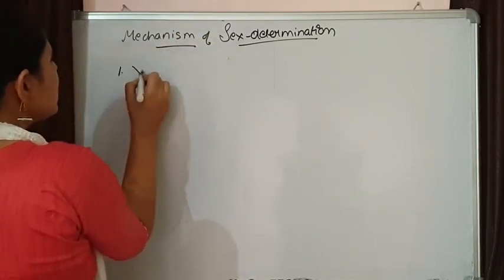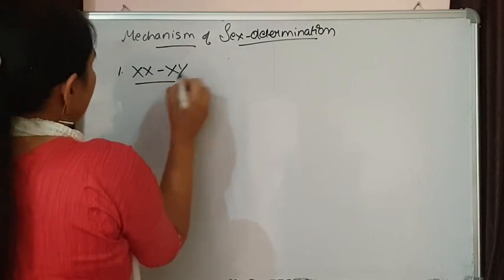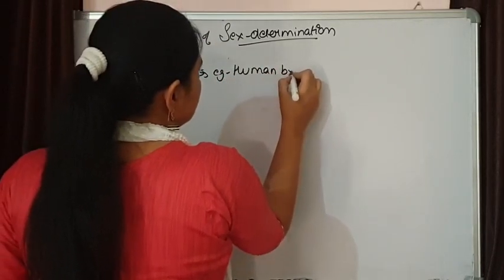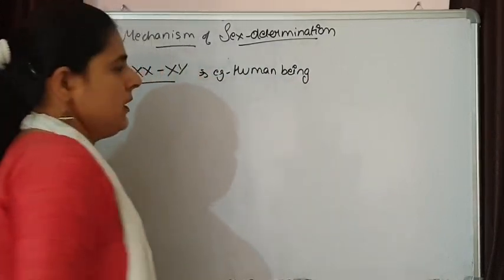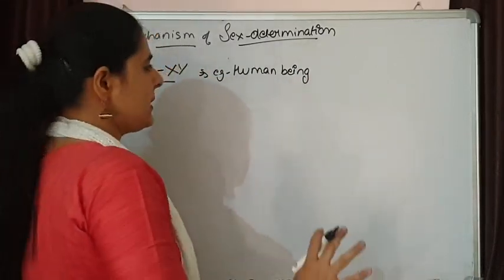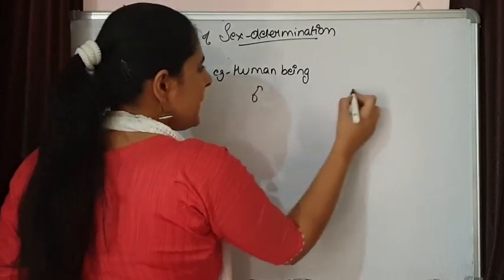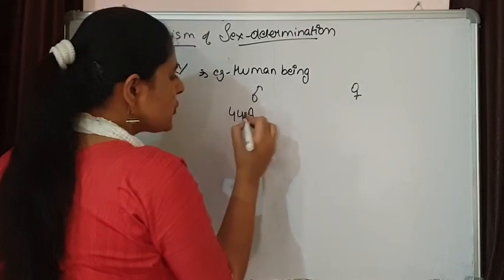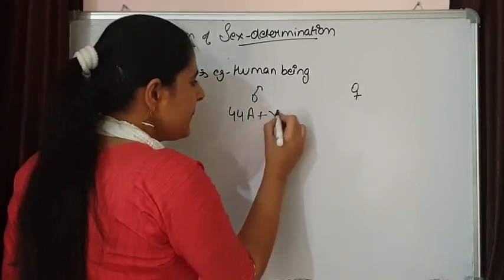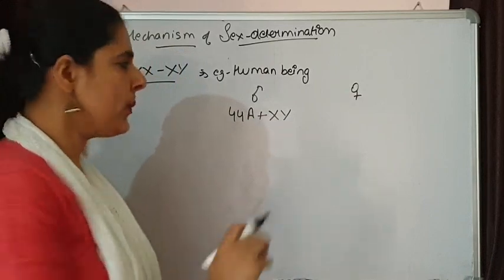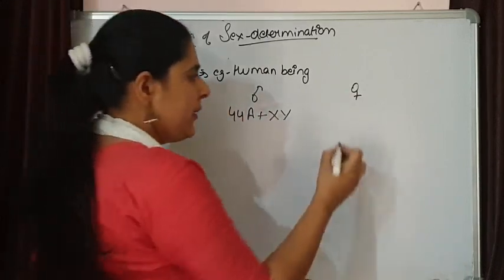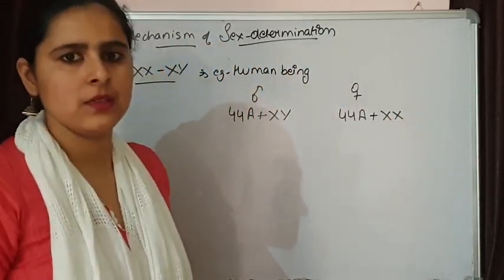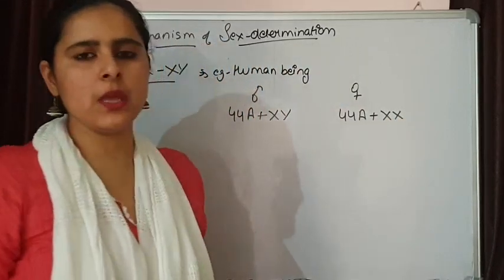I am taking the first case, that is XX and XY, and simply the example of human beings. So what happens in human beings? Parents will be there, a male parent and a female parent. The male parent has 44 autosomes plus XY. We know males are XY. The female also has 44 autosomes and XX. This is the situation present in the parents.